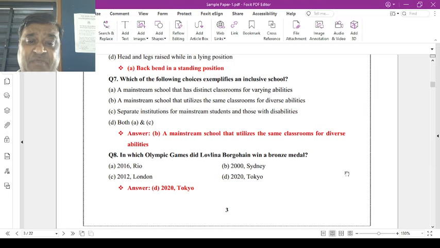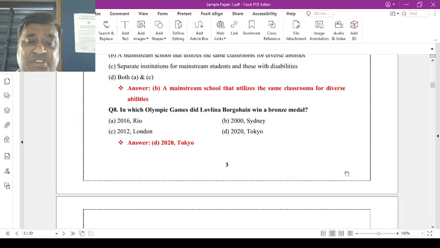Now question number 7. Which of the following choices exemplifies inclusive schools? जहां पर CWSN, means children with special needs, and normal child एक ही जगह पे study करते हैं. Options are: A, mainstream schools with distinct classrooms for varying abilities. Option B, mainstream schools utilizing the same classrooms for diverse abilities. Option C, separate institutions for mainstream students and those with disabilities. Option D, both A and C. Now the correct answer is B. Mainstream students होंगे, same classroom होगा और different diversity के children एक साथ study करेंगे.